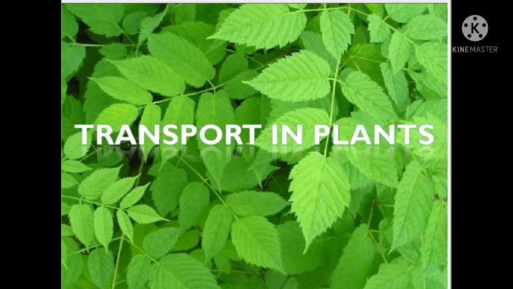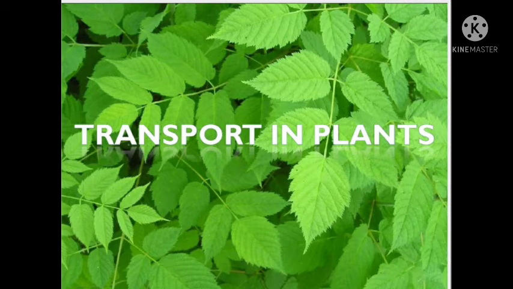Unlike human beings, plants do not have a complex transportation system. As plants are stationary, that means they do not move from one place to another, so the energy requirement of a plant is very low compared to animals, and they are autotrophic, that means they can make their own food.